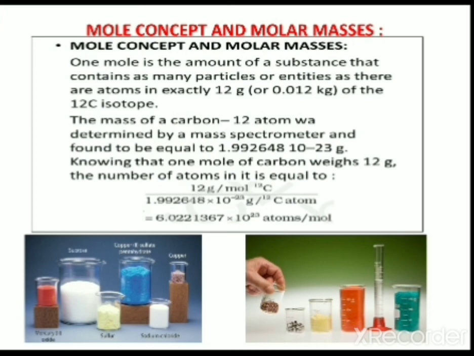Write the mass of carbon-12, that is 12 gram per mole of carbon-12 isotopes, divided by the mass spectrometer value of the carbon-12 isotope, 1.992648 into 10 raised to minus 23 gram per carbon atom. Totally it gives the Avogadro number value, 6.022137 into 10 raised to 23 atoms per mole.